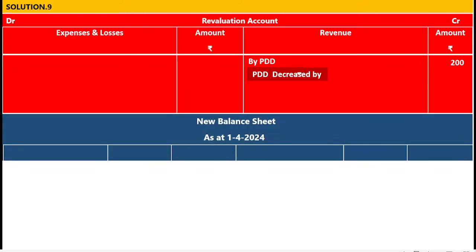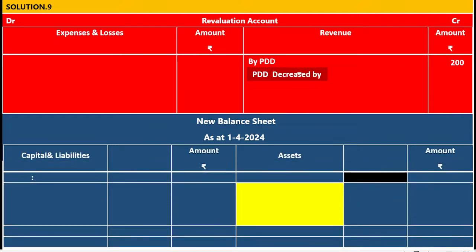Let us start step number 2. New balance sheet of Messrs. Mr. A, Mr. B and Mr. C as at 1/4/2024. Draw the format like this. Capital and liabilities, amount rupees, assets, amount rupees. Pause the video and draw the format. Ready? Capital, Mr. A, Mr. B and Mr. C. Earlier there were two partners, Mr. A and Mr. B. After admission of the new partner C, now there are three partners, Mr. A, Mr. B and Mr. C.